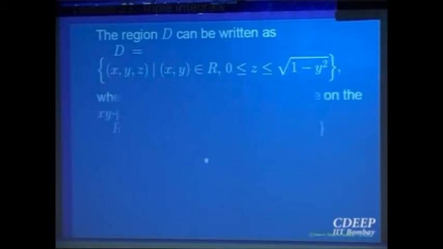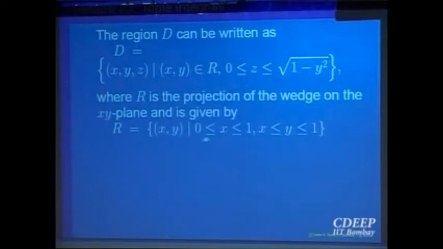Now for the triangle, I can write it as x going from 0 to 1, and then y goes from the line y equal to x up to the top, y equal to 1. Or I can write it the other way around: y between 0 and 1, then x goes from 0 to the line y equal to x, the horizontal line, that is x equal to y.